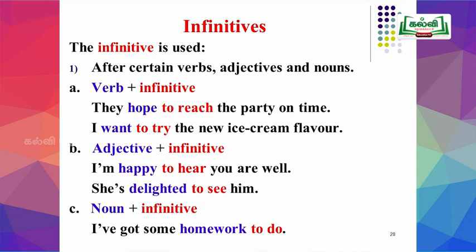Here, the infinitives to hear and to see come after the adjectives happy and delighted. The noun plus infinitive form. Example is, I have got some homework to do. Here, homework is the noun and to do is the infinitive.